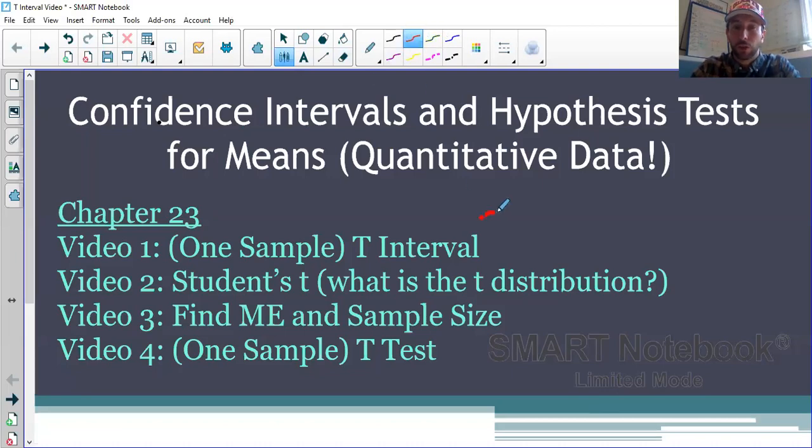So today, I'm trying to keep these videos a little bit shorter than they were in the last unit. So you can see I've broken this down into 4 parts we'll see this week. Let's talk about the one sample t-interval. Just so you know, the one sample there is in parentheses just because when we start to look at our graphing calculator, it just says t-interval. It doesn't say one sample t-interval.